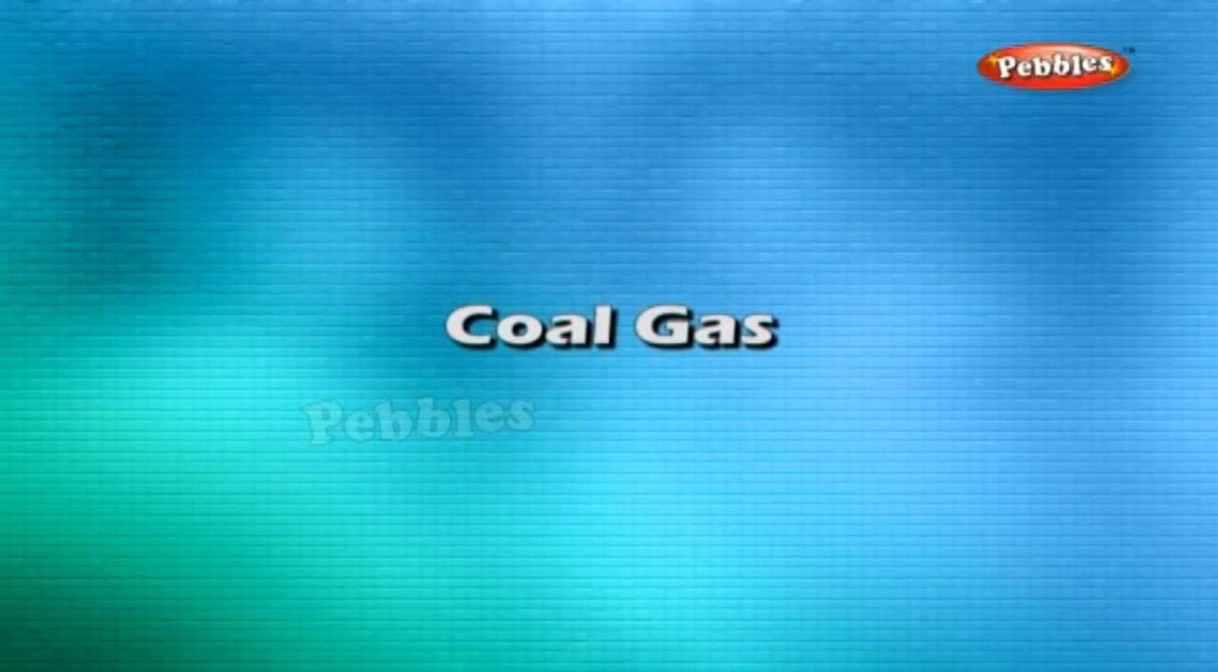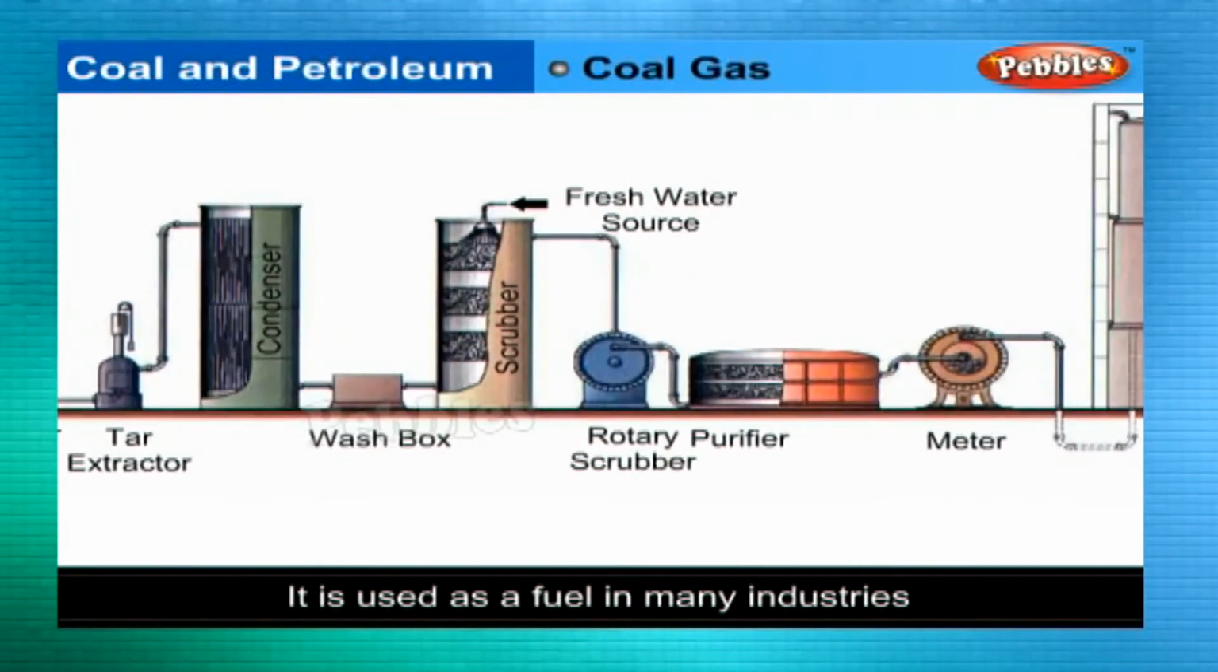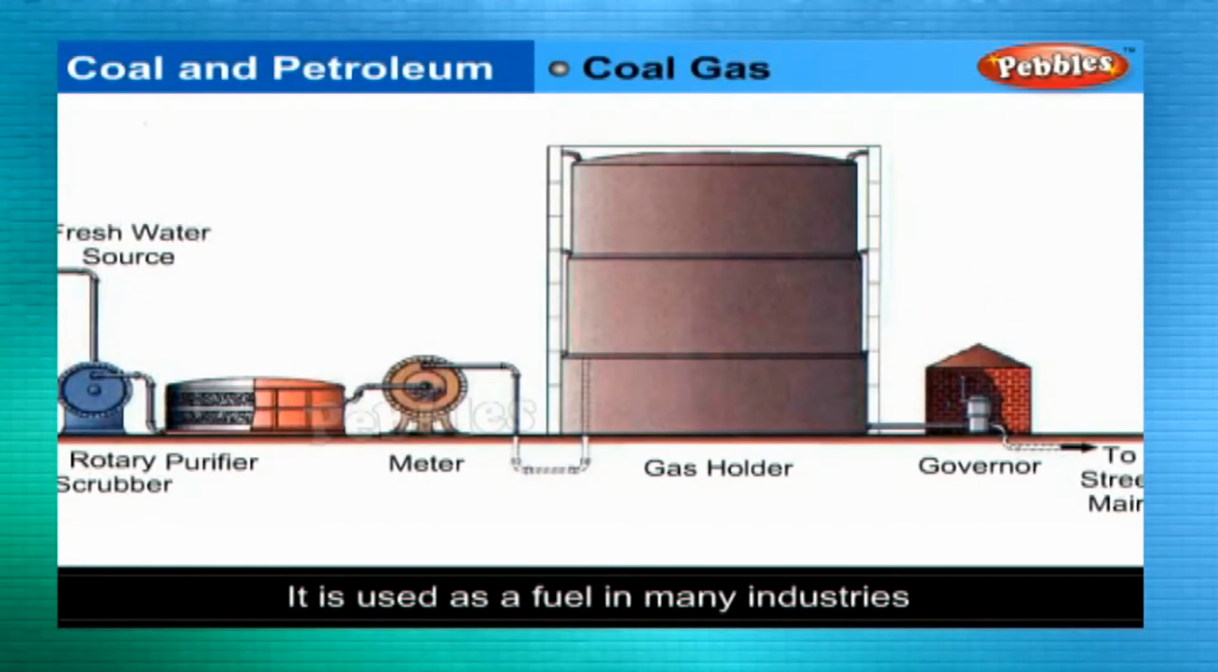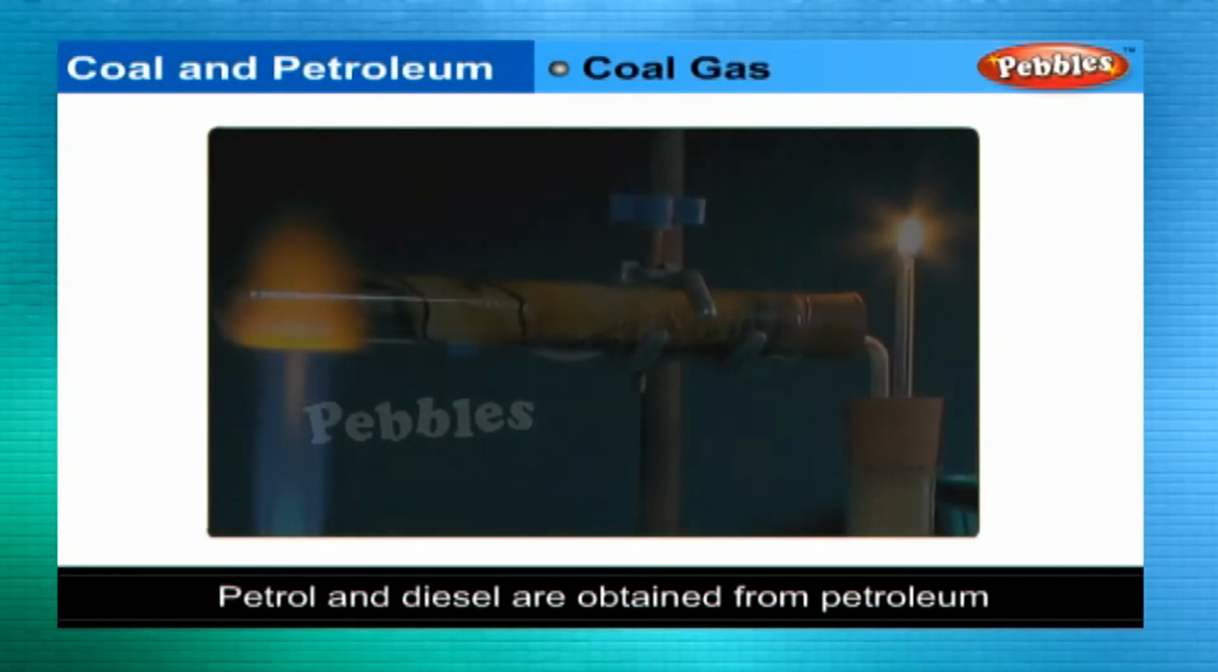Coal gas. Coal gas is obtained during the processing of coal to get coke. It is used as a fuel in many industries situated near the coal processing plants. Petroleum. Petrol and diesel are obtained from a natural resource called petroleum.